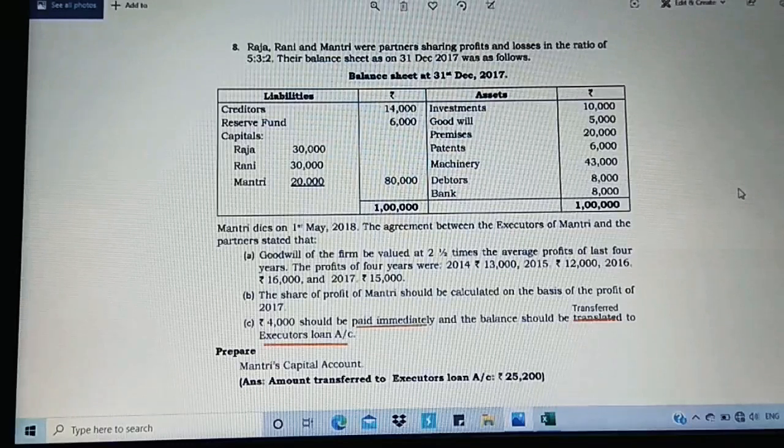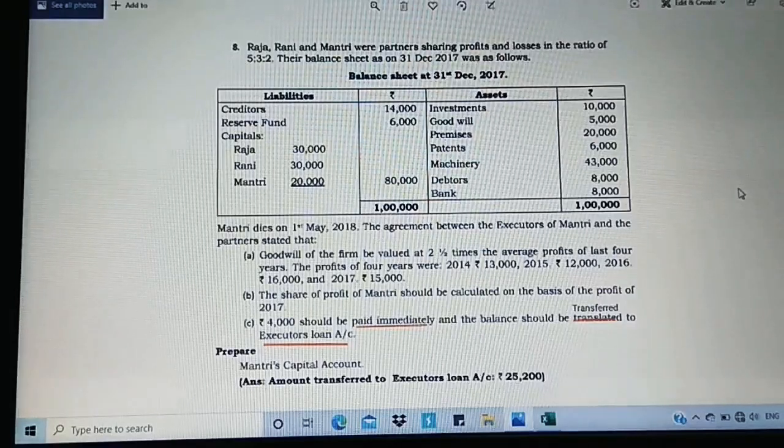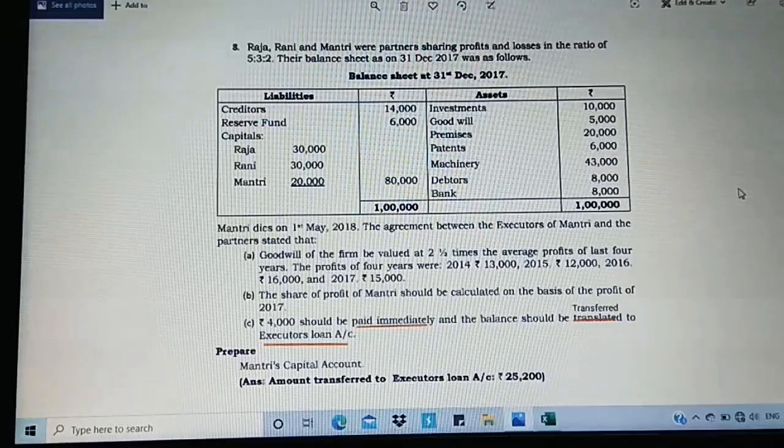Raja, Rani and Mantri were partners sharing profits and losses in the ratio of 5:3:2. The balance sheet is given, assets as well as liabilities. So we are going to concentrate only on the items that are required for the concerned deceased partner. So let us see who is the partner who is deceased here. Mantri dies on 1st May 2018.